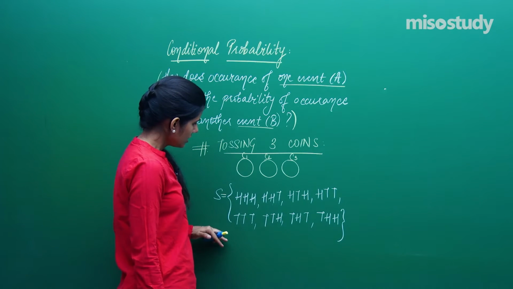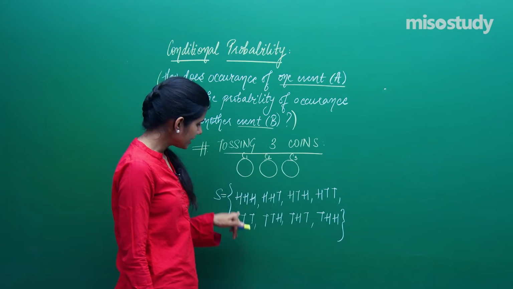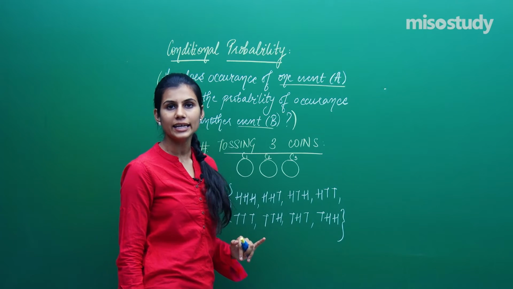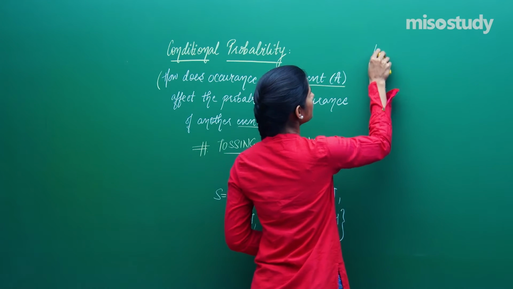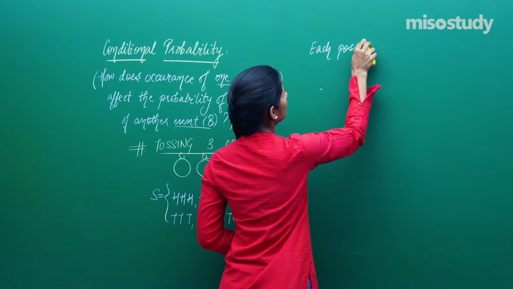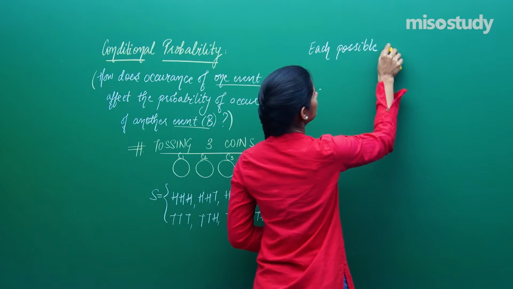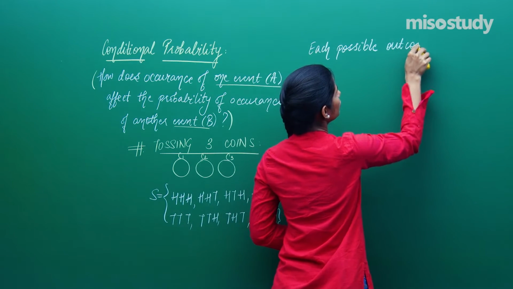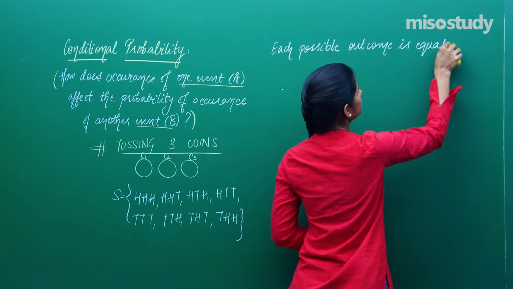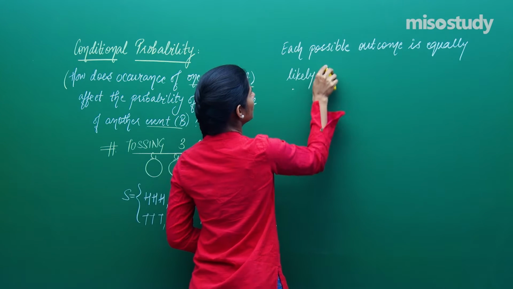Fine. Here, what basically I am taking is that each of these elementary events, each of these possible outcomes, that is each of the sample points sitting in the sample space, is equally likely to occur.